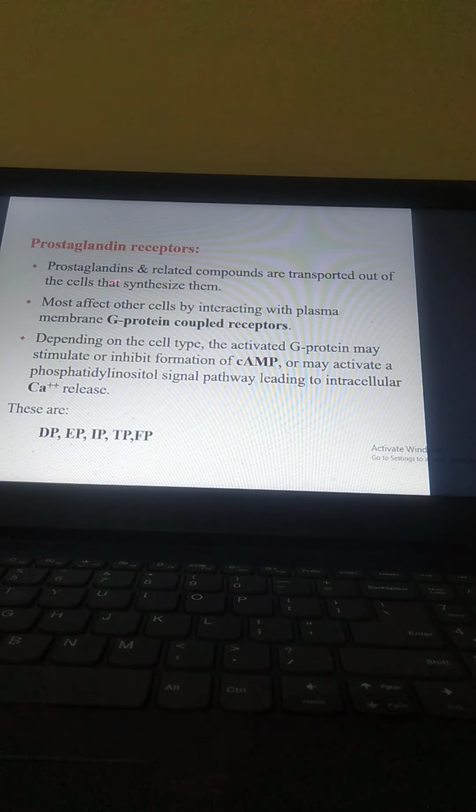And then we have the prostaglandin receptors. Prostaglandins and related compounds are transported out of the cells that synthesize them. Most affect other cells by interacting with plasma membrane G protein coupled receptors. Depending on the cell type, the activated G protein may stimulate or inhibit formation of cAMP, or may activate the phosphoinositide signal pathway, leading to intracellular calcium release. These are the DP, EP, IP, TP, and FP receptors.